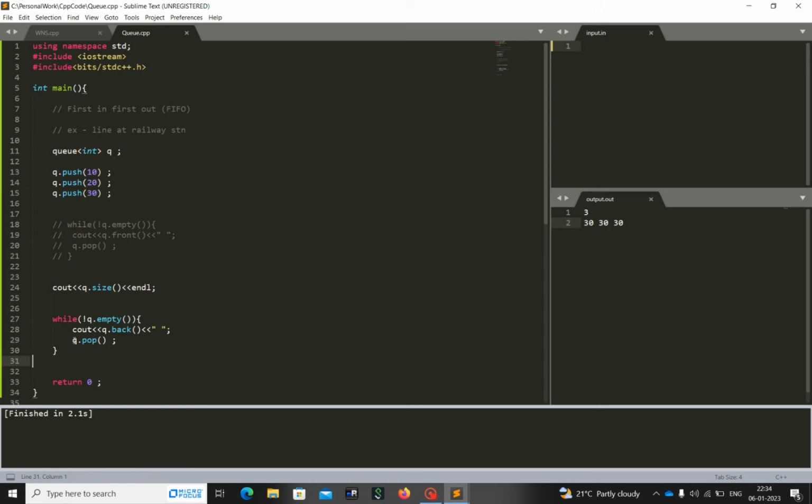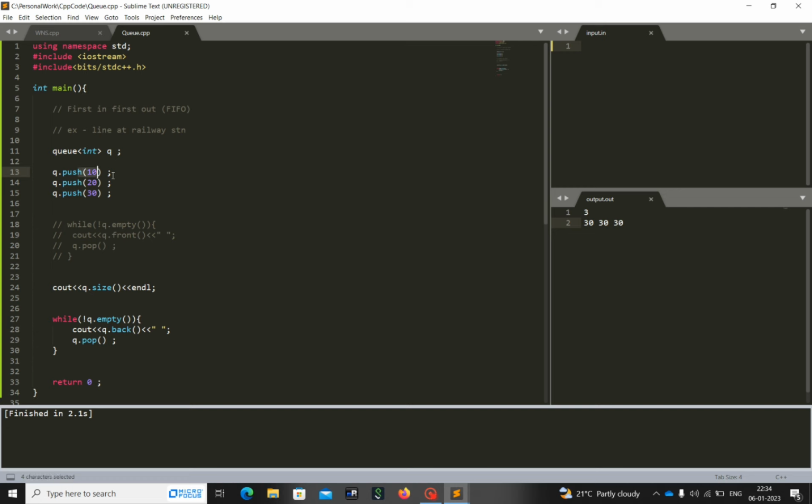Whatever you have to do, just do it. If you are going to fire a method called queue.pop, this is the only method to pop the element which follows the property of queue. It will tell you, okay, whatever you want to print, you just print it, I don't care, but I will delete only the first element, because this is the person who needs to be served, and I am expecting after firing pop you have served this element. But you are printing back, that's fine, just get the back element, but I will delete the first element because this is the person who came first. So I will tell this person as served till now. So 10 is getting deleted and this back is getting printed, 30.